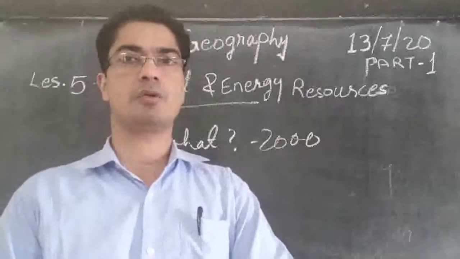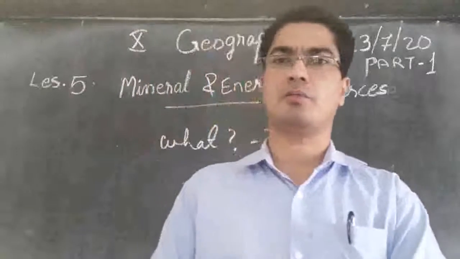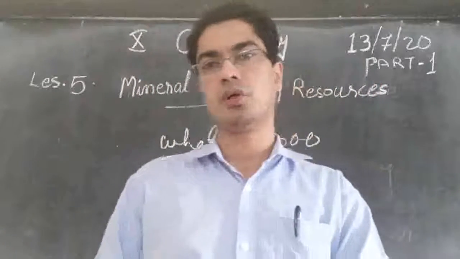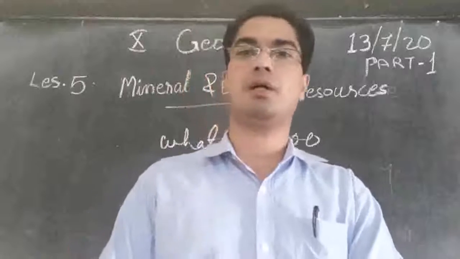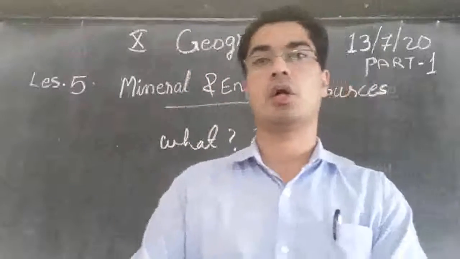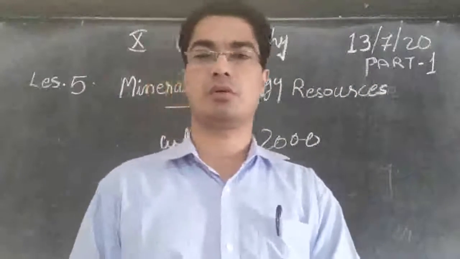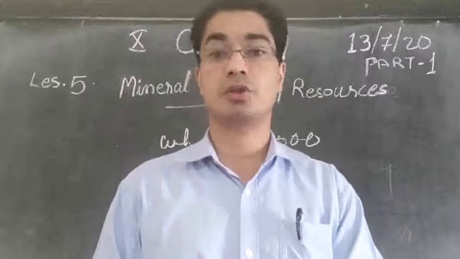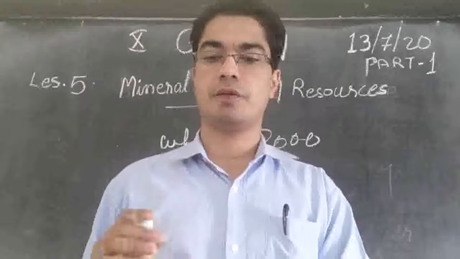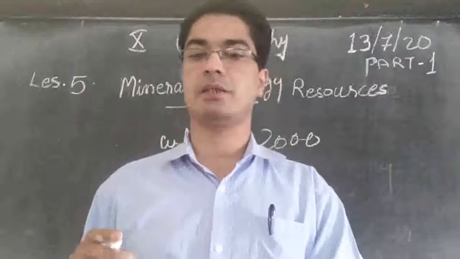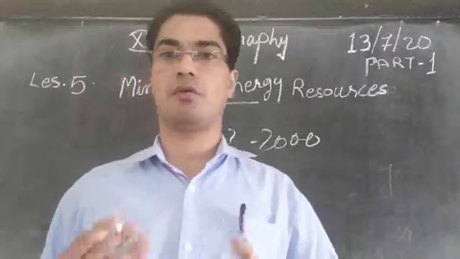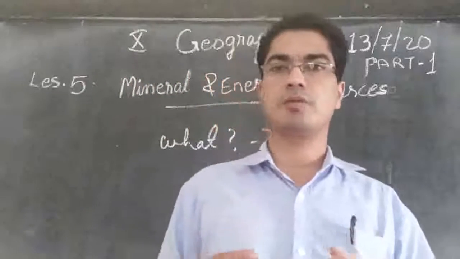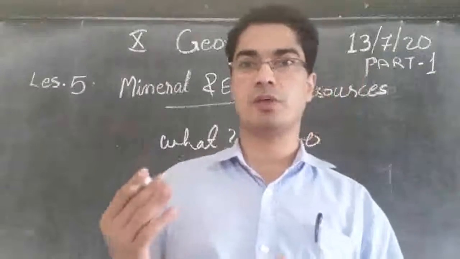So we said some of the minerals are very hard and some of them are soft and so on. So how do they become hard, or how do some of them become soft? It is because of the physical and chemical conditions under which the material is formed. These minerals are not formed within one day. It will take thousands of years.